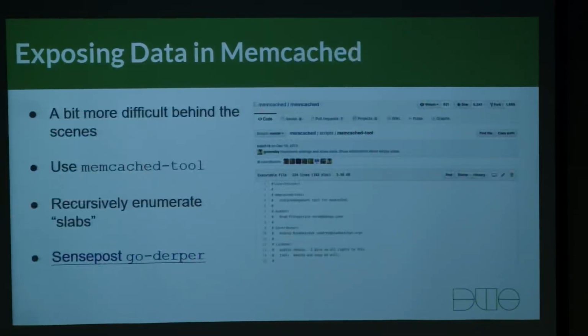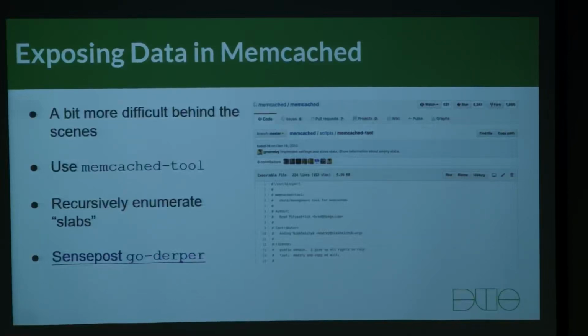Let's move on to Memcache. This one's a little bit more tricky, and the reason it's tricky is because Memcache stores data in an interesting way. If you ever look into the internals of how Memcache does what it does, it's interesting. They have to run their own memory allocation. They have to manage their own memory. And so they do it in a way where they set up objects that reference pieces of data in different places. I'm not going to go into the details.